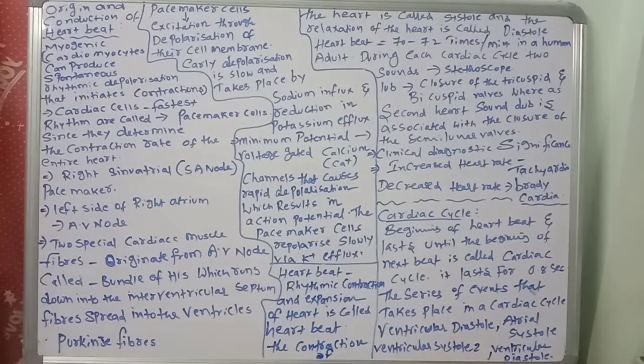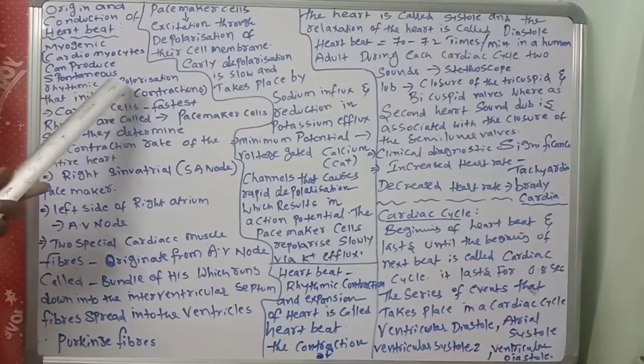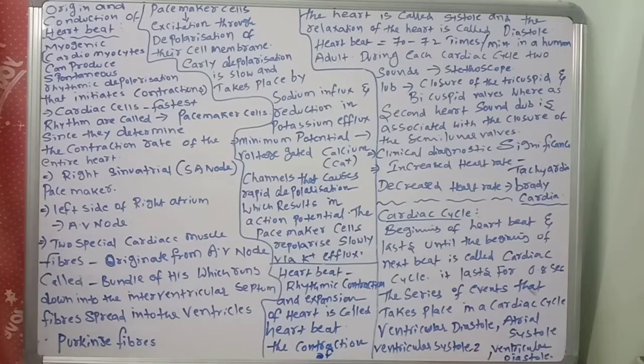Myocytes, the cells, can produce spontaneous rhythmic depolarization that initiates the contractions. So cardiomyocytes can produce spontaneous rhythmic depolarization that initiates contractions. These points you should remember.